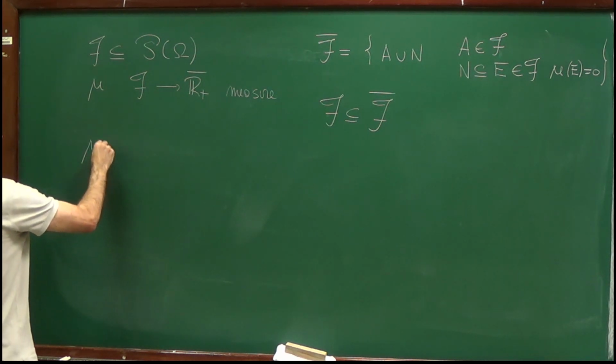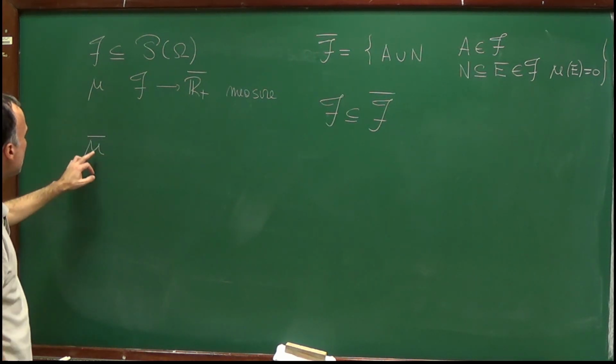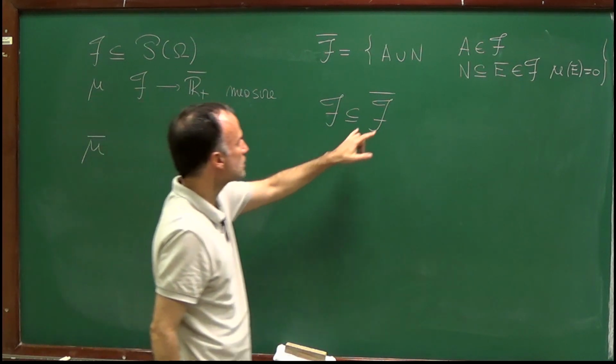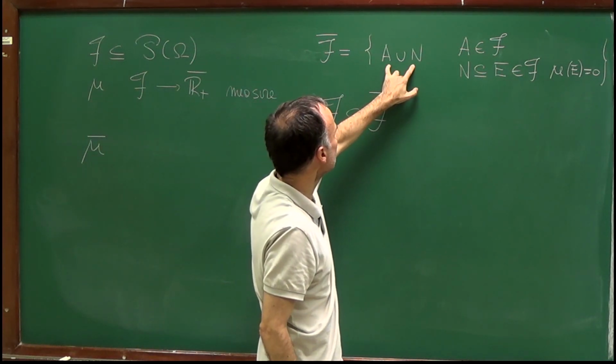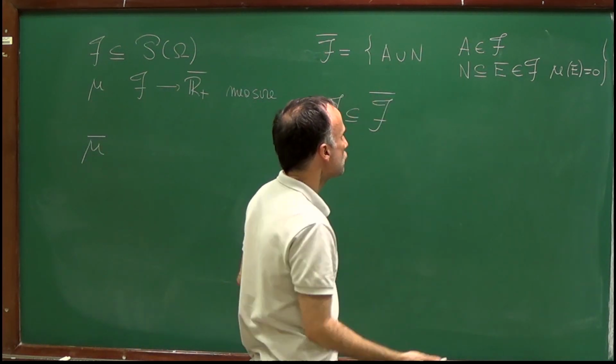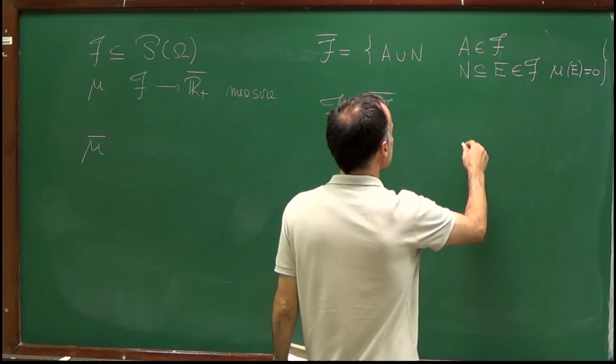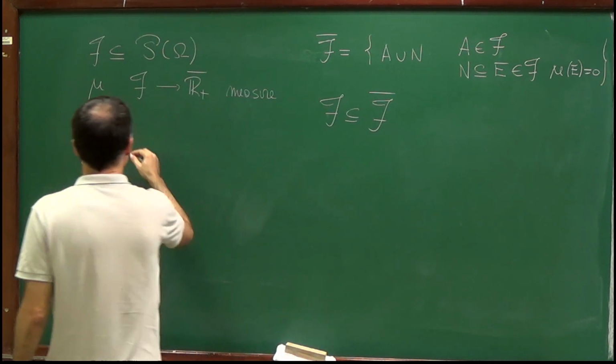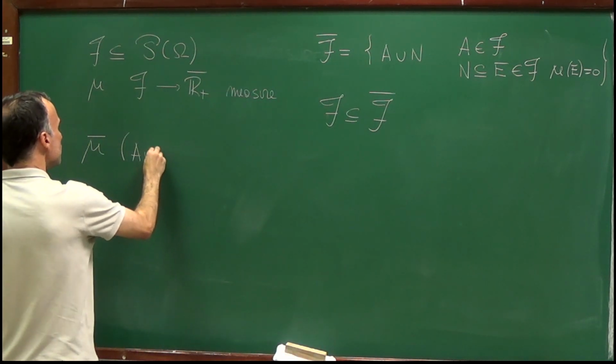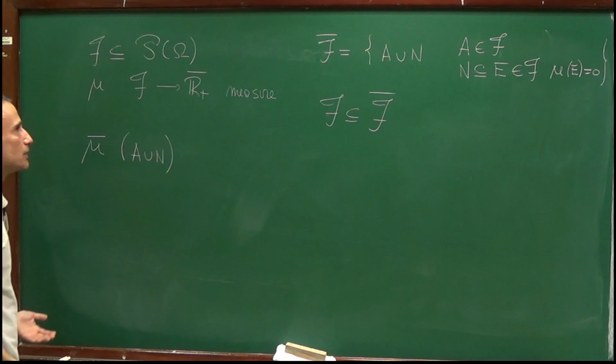We will denote this extension by mu bar. So we have to define mu bar for sets of the type A union N. So it's clear what the definition should be, right? So what do you want mu bar of A union N to be?